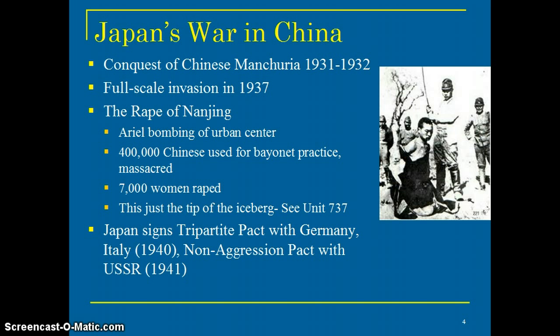Here it comes. So in the rape of Nanking, this is an understatement, but there's quite a few discrepancies in facts and information, mainly upheld by the Japanese because they don't want to look too terrible, but this is atrocious what they did. So they bombed the urban center, Nanking being one of the most populous cities in the world, not just in China, but in the world. They bomb it knowing that it's purely a civilian place, although it has some military things on the outskirts and on the edge. Their intent was just to destroy and crush them so that there would be little resistance.